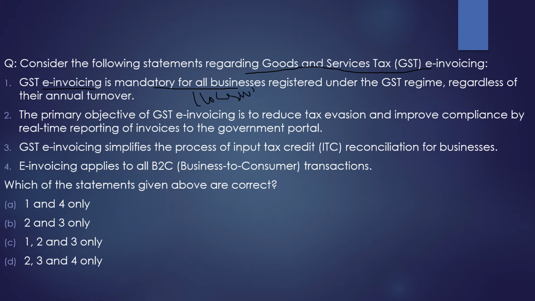and more than 10 crore, then they have to go for the GST invoicing. So the first statement is incorrect. Let's move to the second statement. It says the primary objective of the GST e-invoicing is to reduce tax evasion and improve compliance by real-time reporting of invoices to the government portal.